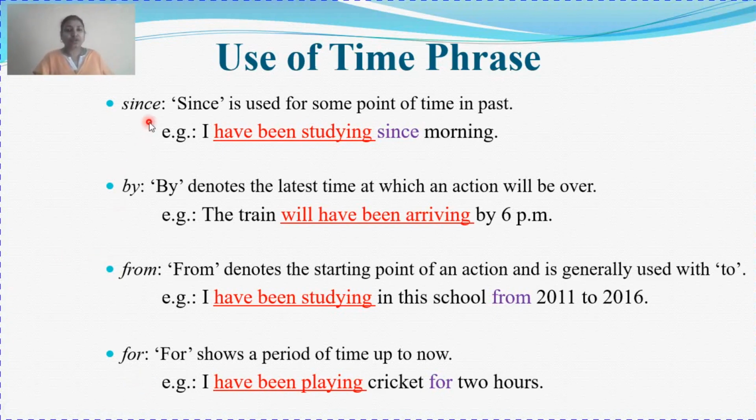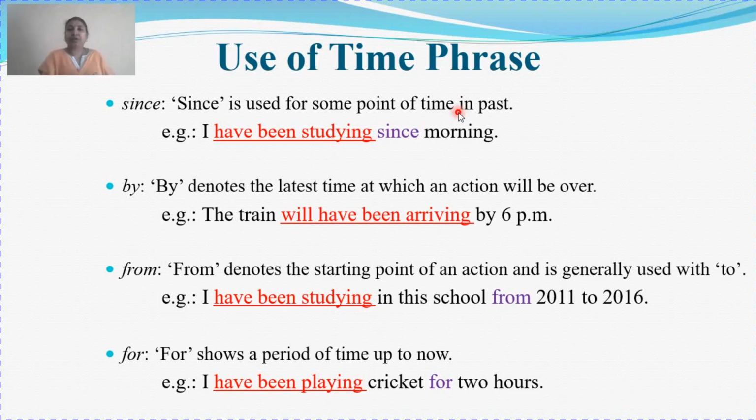So the first preposition is since. What is since? Since is used for some point of time in the past. Which point of time? A particular moment. When I am using since, I will have the beginning time of the action, not the ending time. I know when the action begins.